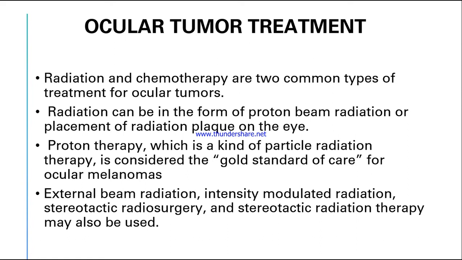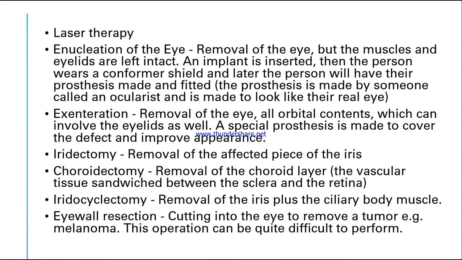It is one of the gold standards of care for ocular melanomas. External beam radiation, intensity modulated radiation, stereotactic radiosurgery, and stereotactic radiation therapy are also being used. So these are some of the types of radiation, but the most common are radiation and chemotherapy.